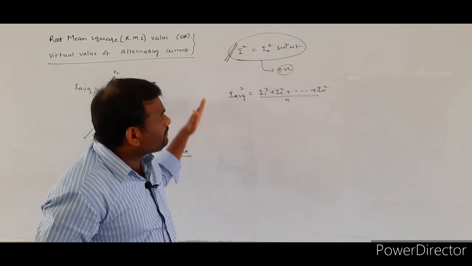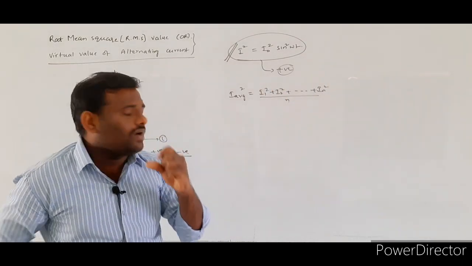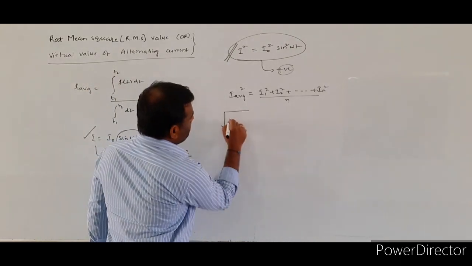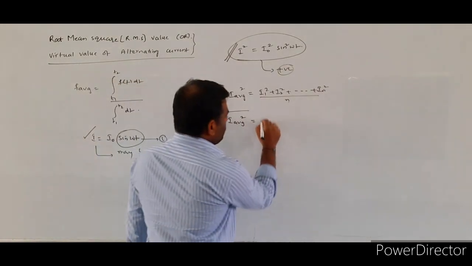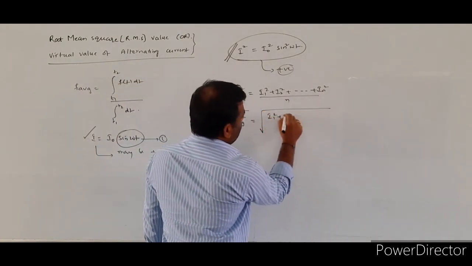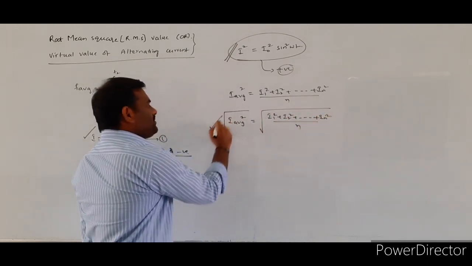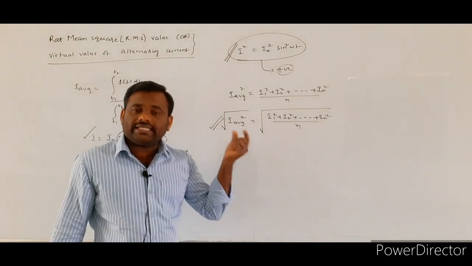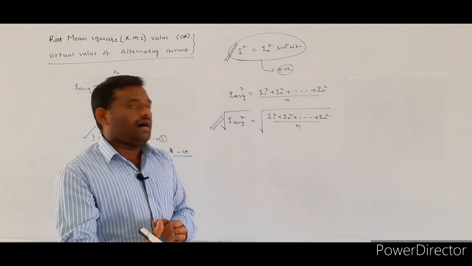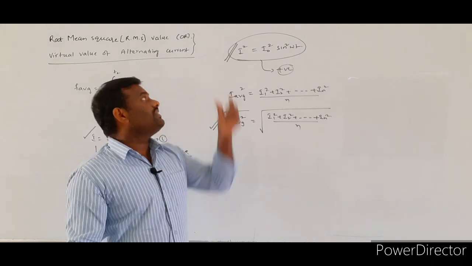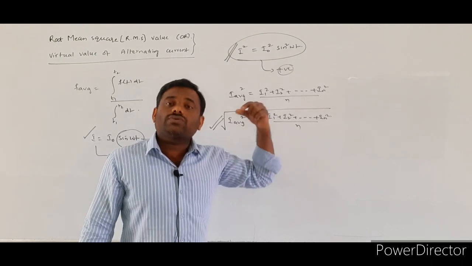If you take the square root of the expression, the square root of I average square is equal to the square root of I1 square plus I2 square plus and so on plus In square by n. This expression indicates the square root of the average of the squares of the instantaneous currents.